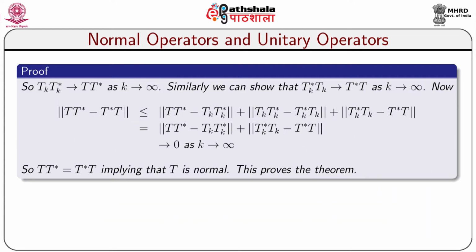So, it follows that T_k*T_k goes to T*T as k tends to infinity. Similarly, we can show that T_kT_k* goes to TT* as k tends to infinity.